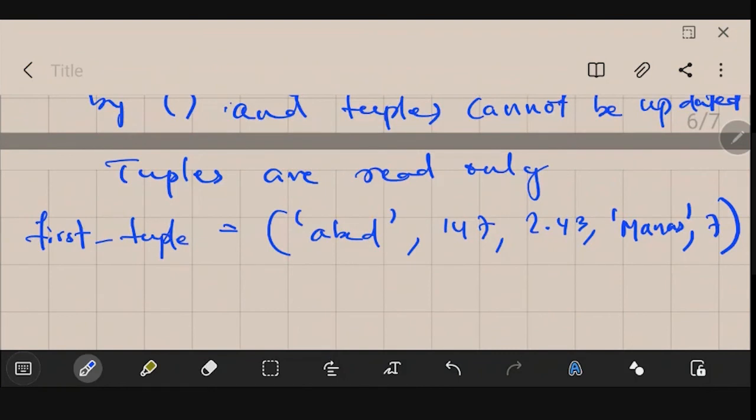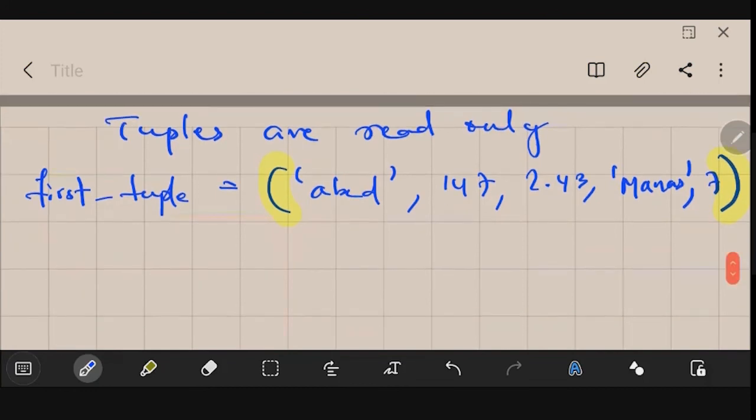The only difference you could see between this one and the previous one is the bracket. Here there are round brackets, and in the previous case there were square brackets. And we could access the tuple exactly in the same way we were accessing the list. Example is like this: print first_tuple, then in square brackets I will type 1.